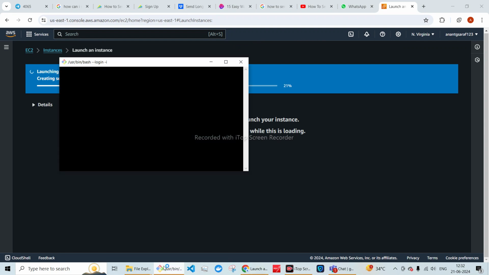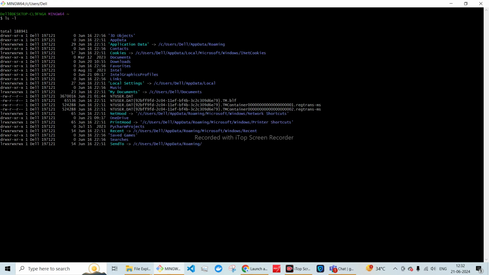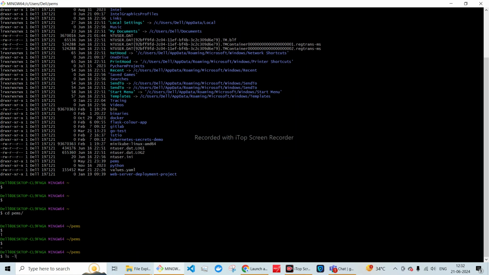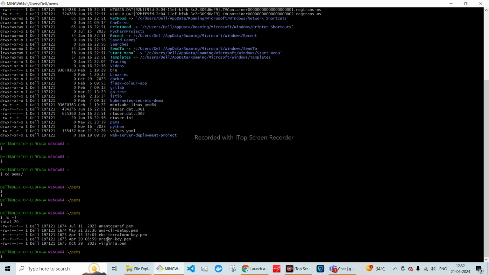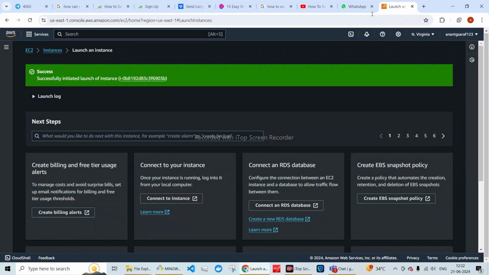Now I will launch my Git Bash so that we will be able to connect to the EC2 instance. If you see here, cd temps. I have created one separate folder called temps, and inside this temps folder there is one key called virginia.pem.